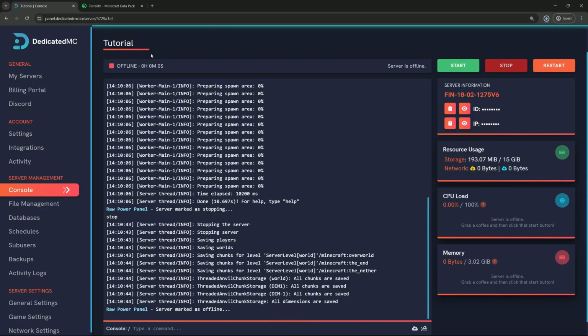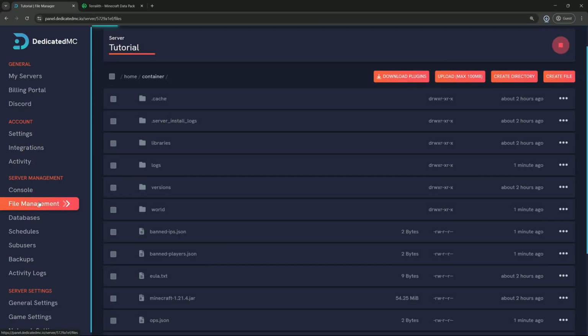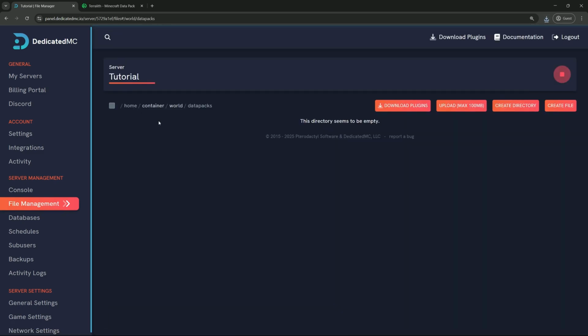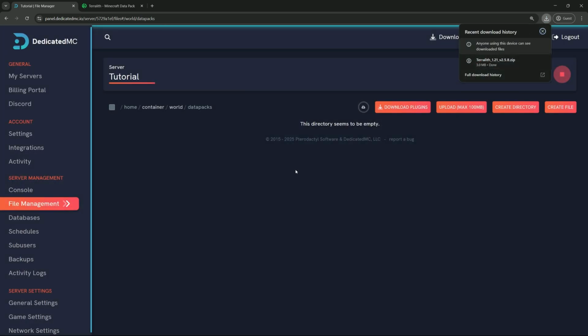Now we can go back to the server page and go into File Management, the World folder, Datapack folder, and here we quite simply drag and drop the Terralith zip file.